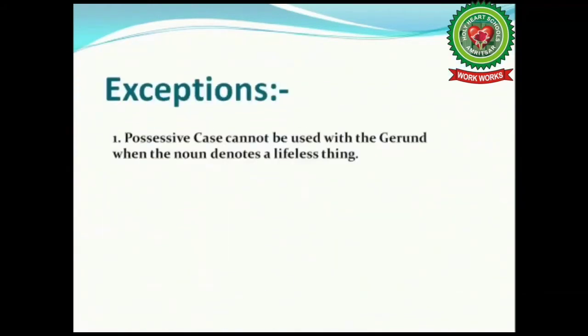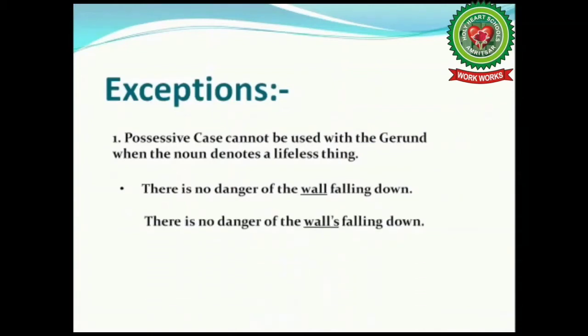Next one. Exceptions to this rule. The first exception, possessive case cannot be used with the gerund when the noun denotes a lifeless thing or a non-living thing. Example, there is no danger of the wall falling down. Students, is there any error in this sentence? No. This sentence is absolutely correct. Why? Because we cannot add apostrophe s to the wall, as wall is a non-living thing.